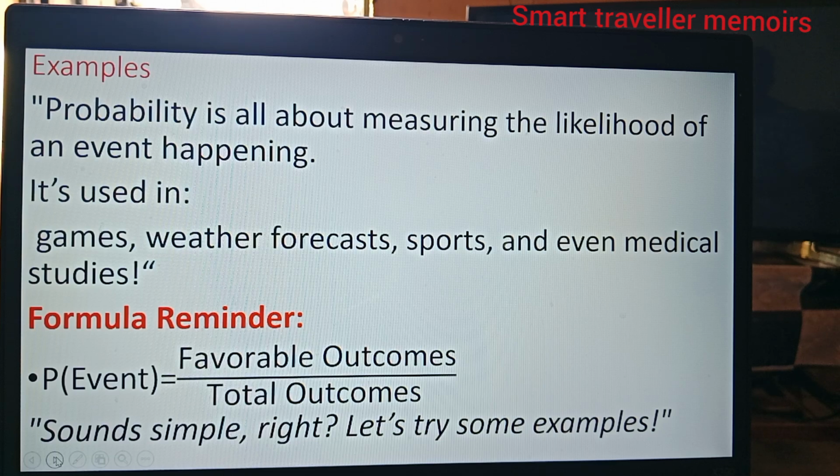Examples of probability. Probability is all about measuring the likelihood of an event happening. It is used in games, weather forecasts, as we have seen, sports, and even medical studies. And the formula, for your reminder, is P(event) is always favorable outcomes over total outcomes. So let's try some examples.